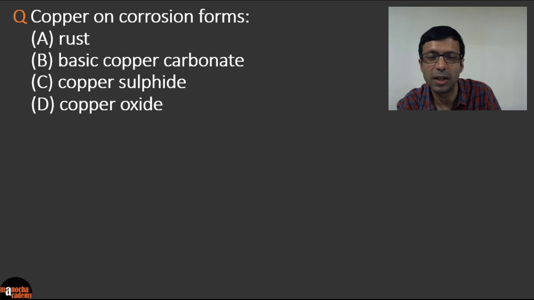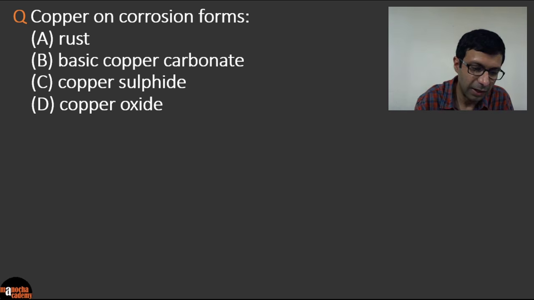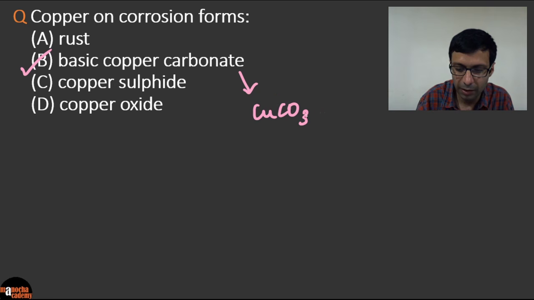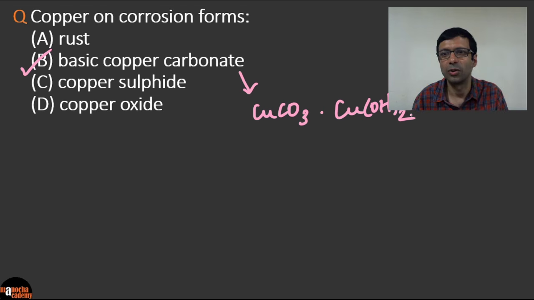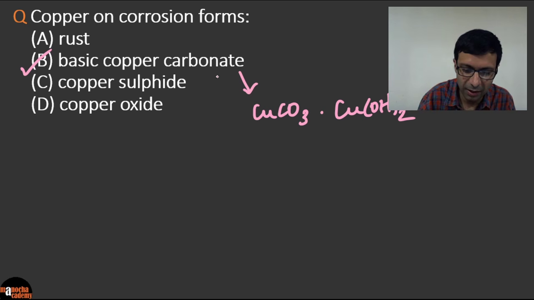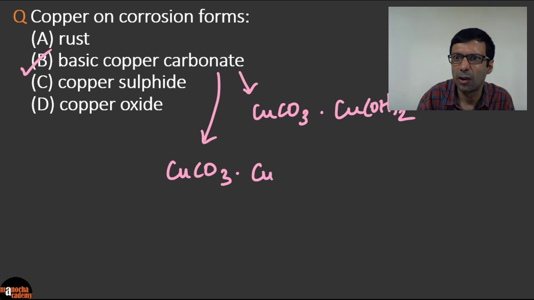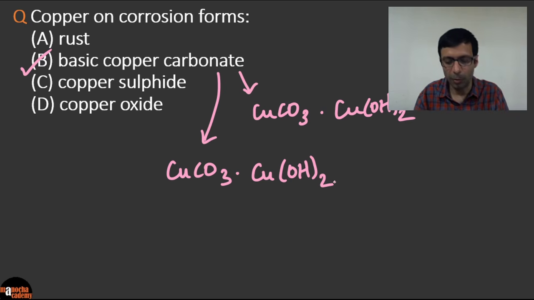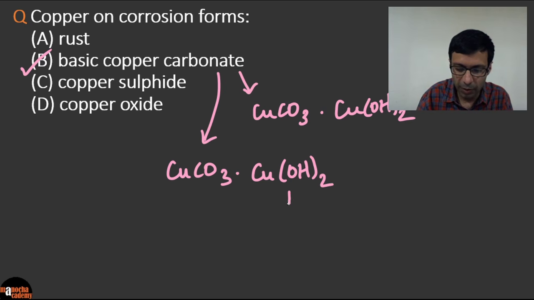So here, I think this one is given in your NCERT textbook, right? That copper forms basic copper carbonate. So what is the formula of that? It's basically copper carbonate dot copper hydroxide. Okay, so the correct answer is, let me write that again here, since I think you can't see it clearly, copper carbonate dot copper hydroxide. And it's called basic copper carbonate. Why? Because this is the copper carbonate and you know that copper hydroxide is basic in nature.